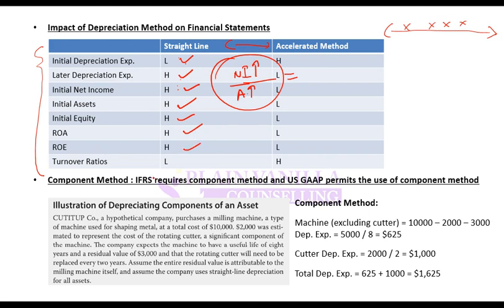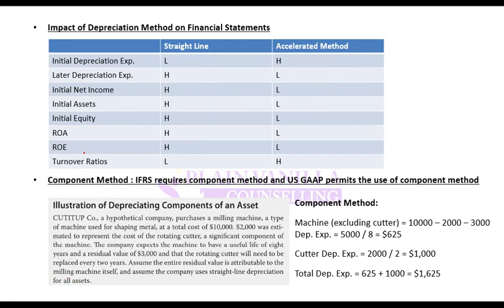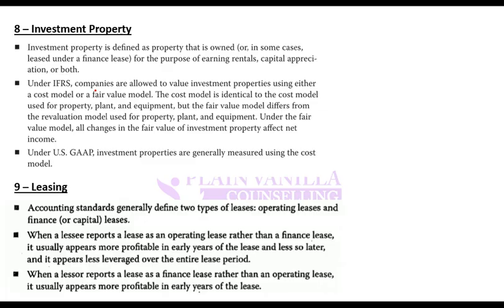ROA should be higher. Turnover ratios, what are turnover ratios? These are ratios in which your asset is in denominator and sales is in numerator, some kind of asset or equity, whatever. Sales are not changing, asset is higher, so overall turnover ratio should be lower. So again, as long as you know concept, you should be able to do it. I would advise not to memorize it, but do it conceptually. That is better, so that you do not forget it in your exam.